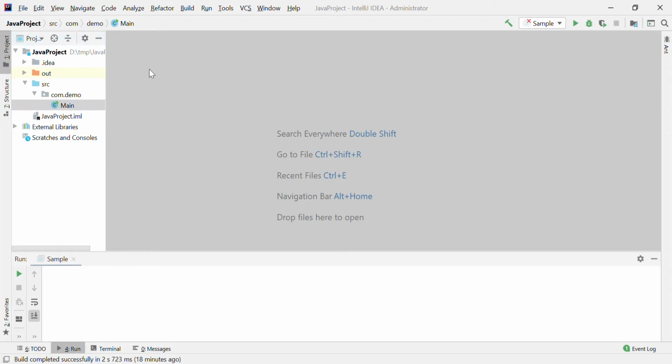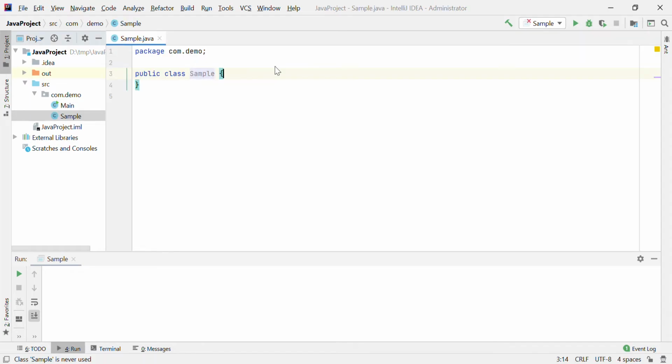So I am writing one Java class, name it anything. From a Java perspective, writing any class, we have to follow some syntax.